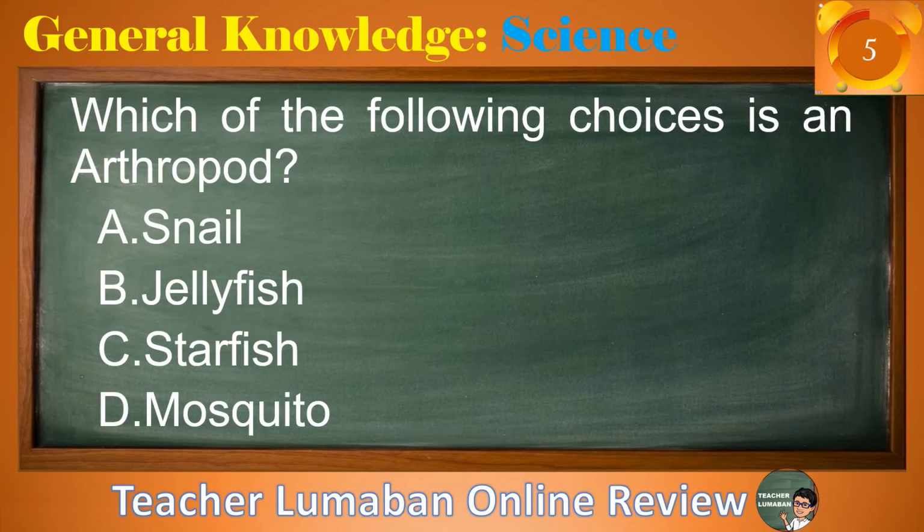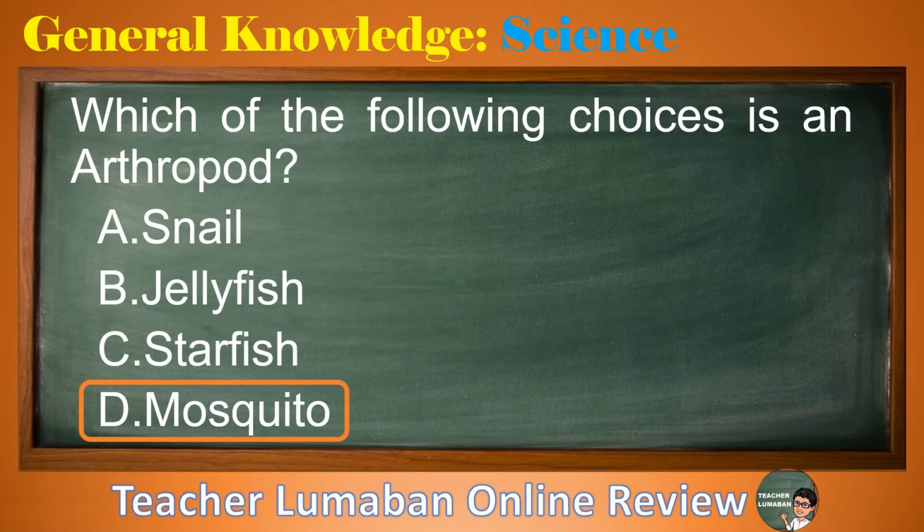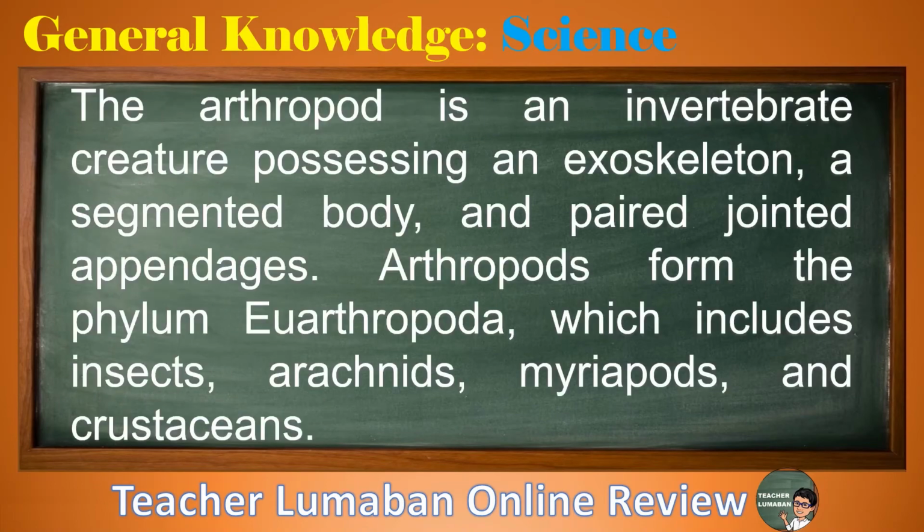5, 4, 3, 2, 1. The correct answer is letter D, mosquito. The arthropod is an invertebrate creature possessing an exoskeleton, a segmented body, and pair-jointed appendages. Arthropods form the phylum Arthropoda, which includes insects, arachnids, myriapods, and crustaceans.